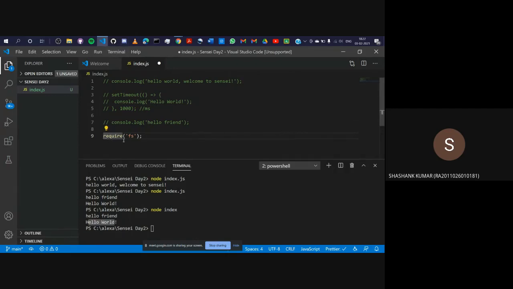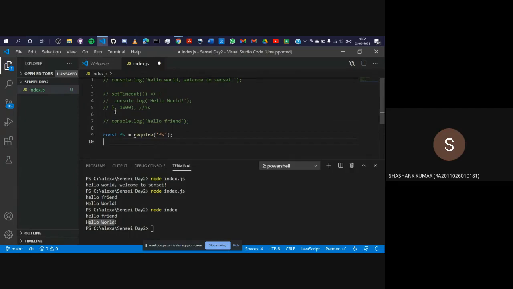Now you need to store this module somewhere. Do you remember what Pratyusha taught? You need to store it in a let or a const. So I write const fs is equal to this. We are first importing the fs module, and then we are storing it in the variable fs. Save this, and let's work with this module.